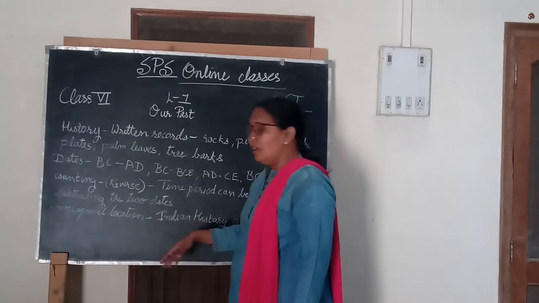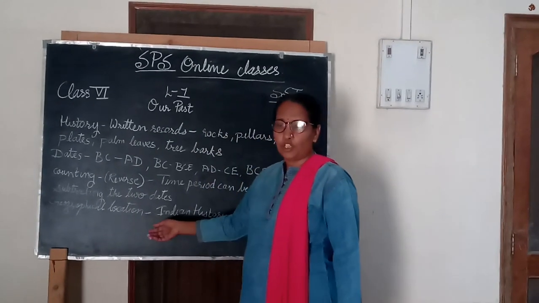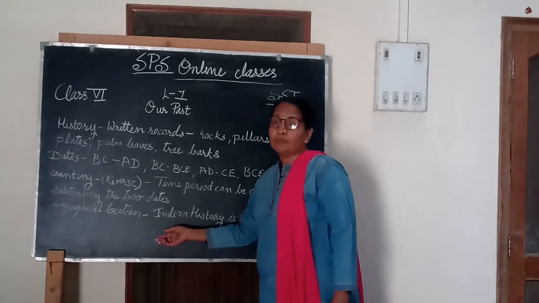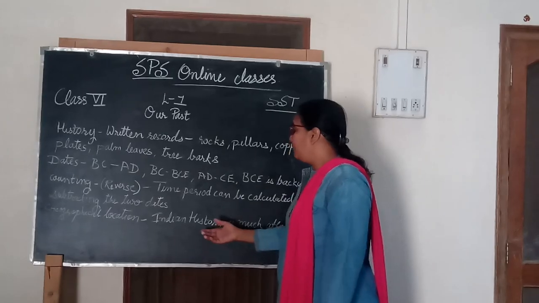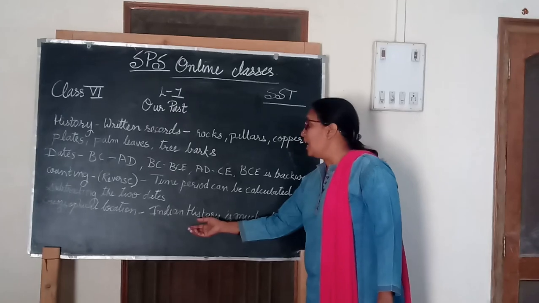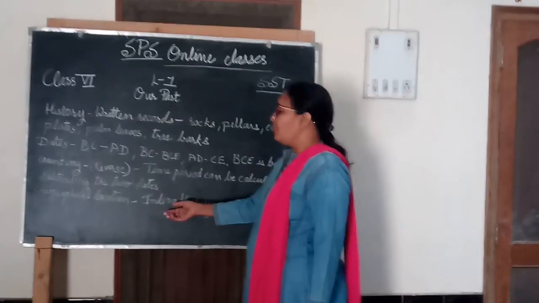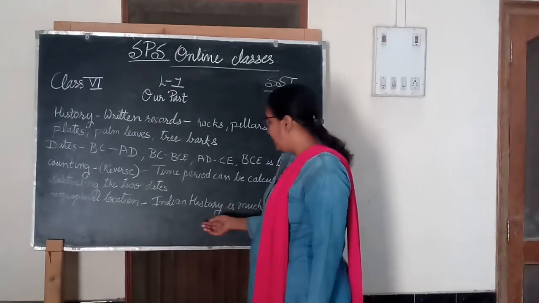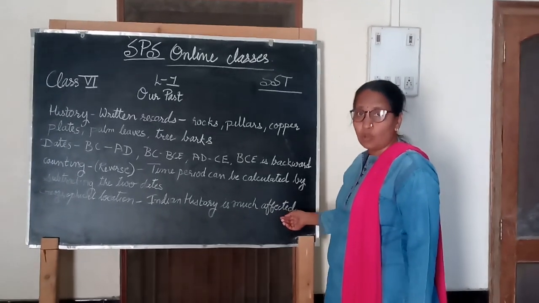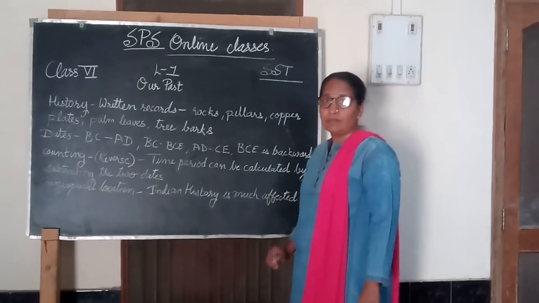Going further, we come to geographical location. What is a geographical location? The geographical location is the place where other things are situated which helps to develop a civilization. In Indian history, we can say that geographical location has helped the development much, and history has been affected much by the geographical location.